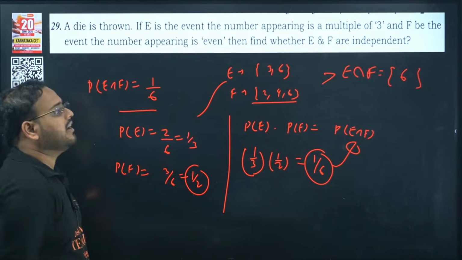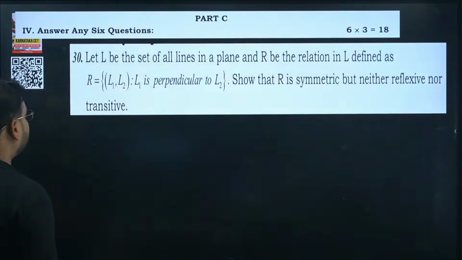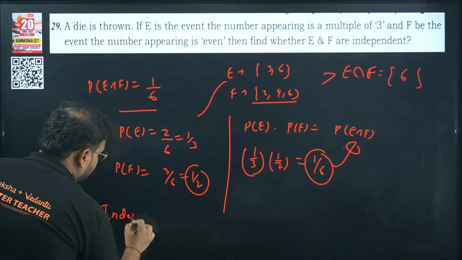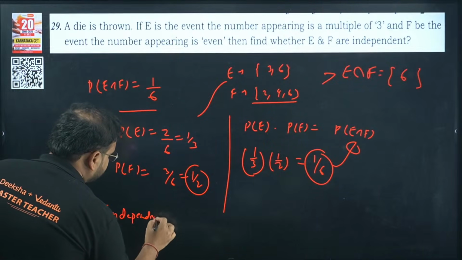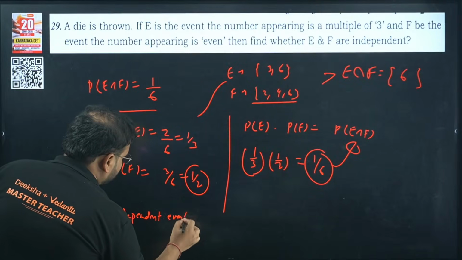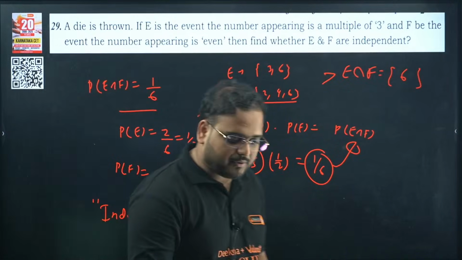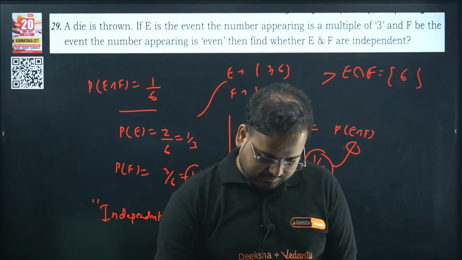It means it is an independent event. The answer is independent event. This is my answer. Please check, guys. Simple but good question.